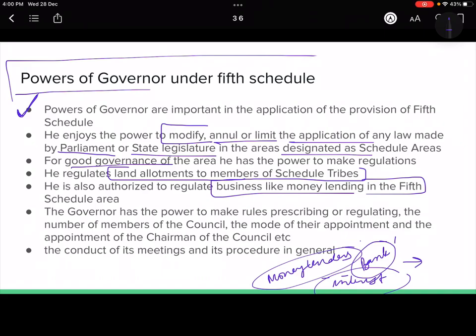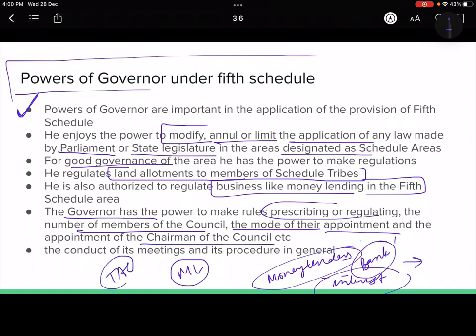Now the rule has been made कि if any money lending has to be done, ठीक है, governor would have an oversight, ठीक है, then governor has the power to make rules prescribing or regulating the number or member of the council, their appointment and chairman, who will be the chairman. So we have talked about कि TAC होता है. Now who will be the member of TAC, because other जो 1/4 members हैं they are nominated also, ठीक है. 3/4 तो हमने बोल दिया ट्राइबल होंगे, 1/4 will be nominated also.